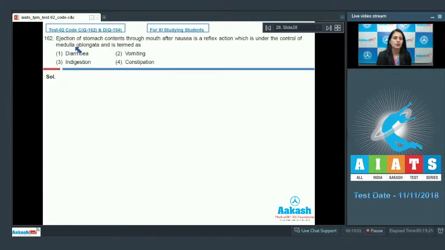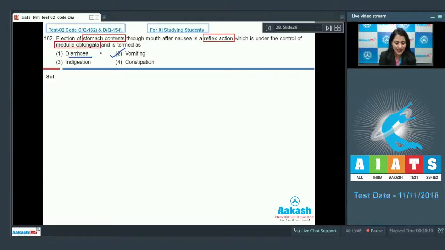Question number 162. Ejection of stomach contents through mouth after nausea is a reflex action which is under the control of medulla oblongata and is termed as. This is a direct question from your NCERT and the correct answer for this question is vomiting. It is a reflex action in which stomach contents are ejected out. And this is under the control of medulla oblongata. Let's discuss other options also.